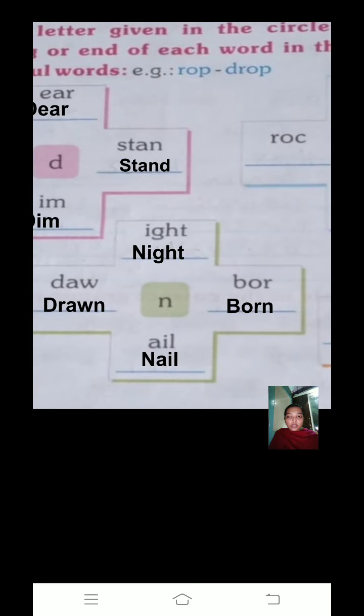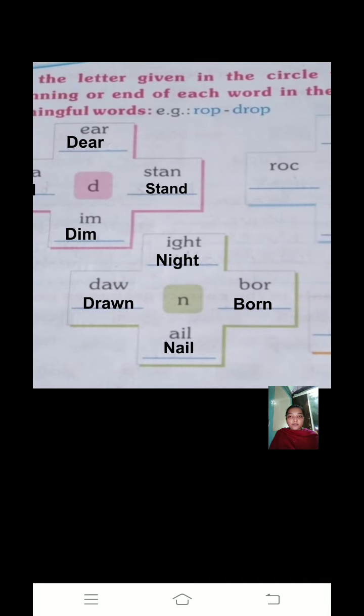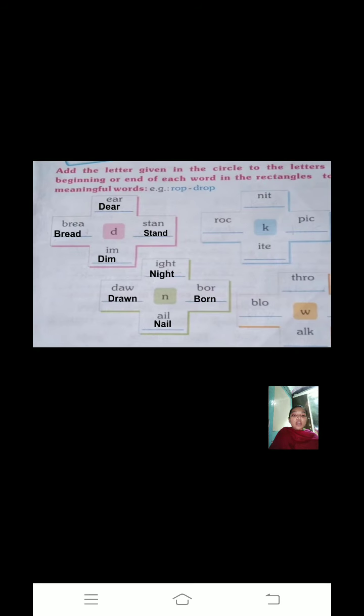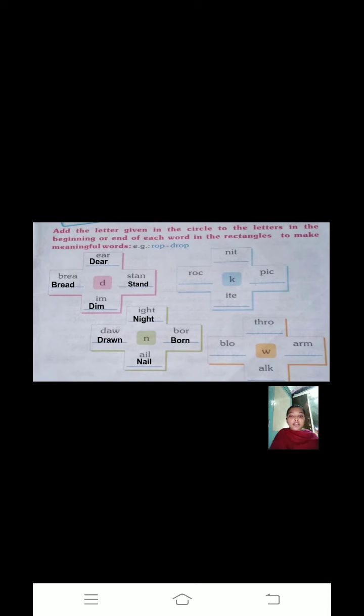Okay, see here, you can see 2 I have done for you. Down the letter N is there and you have to write NIGHT, night, BORN, born. N you have to join at the front or at the end and make a word. Understood? So 2 I have done for you, 2 you have to do. Okay, will you do it?